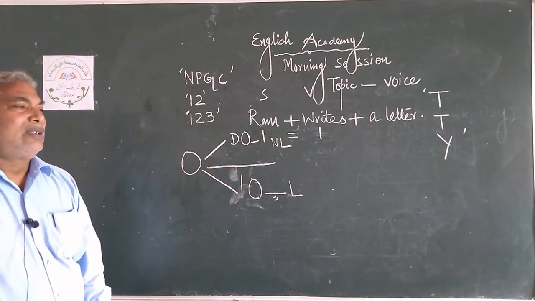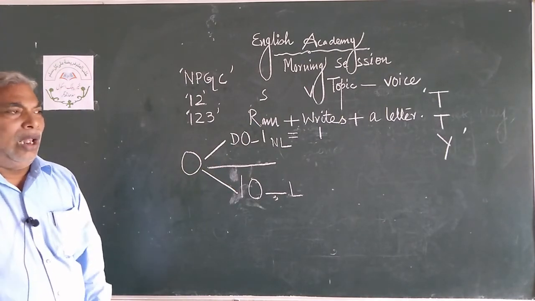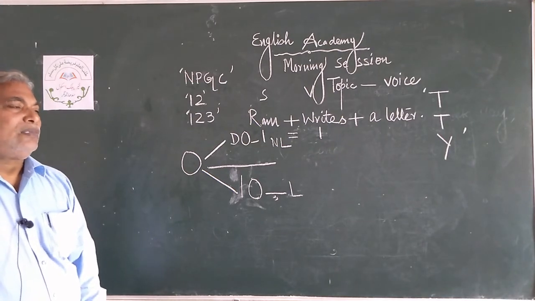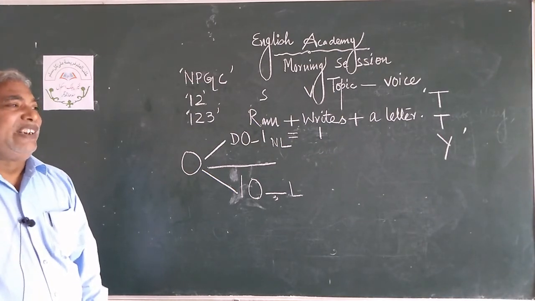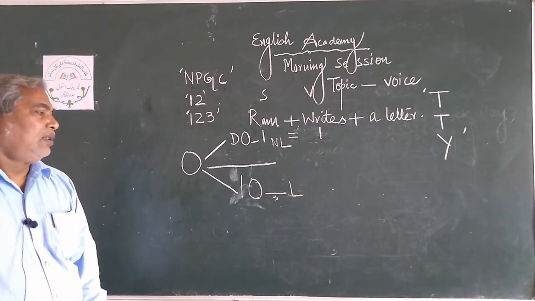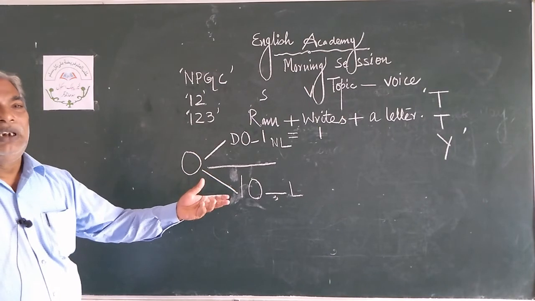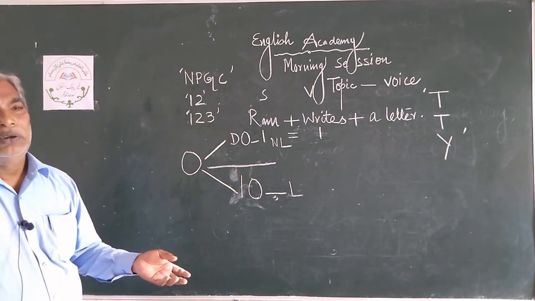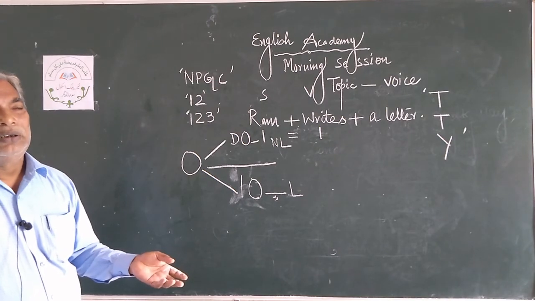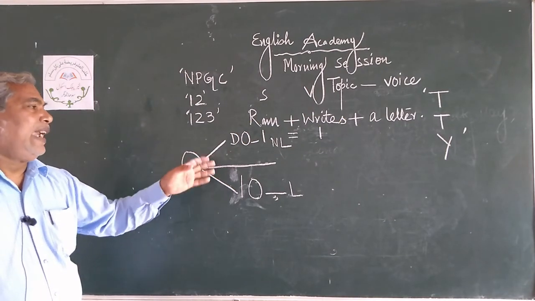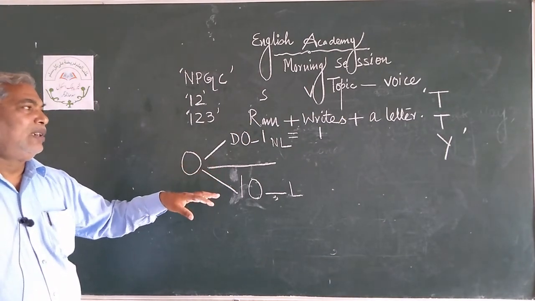So you can identify them with their activities. If there is life, living things. If there is no life, non-living things. I think it is understood. Now, is a letter a direct object or indirect object?